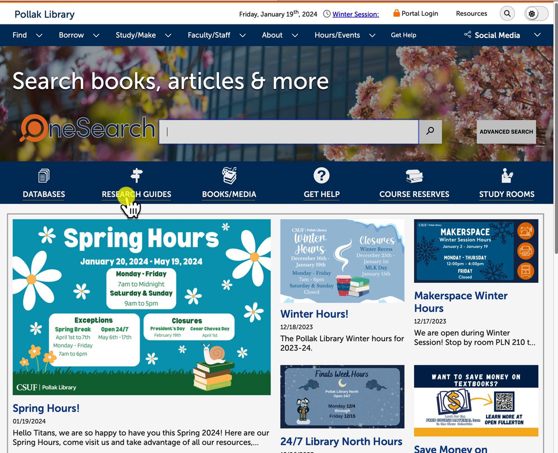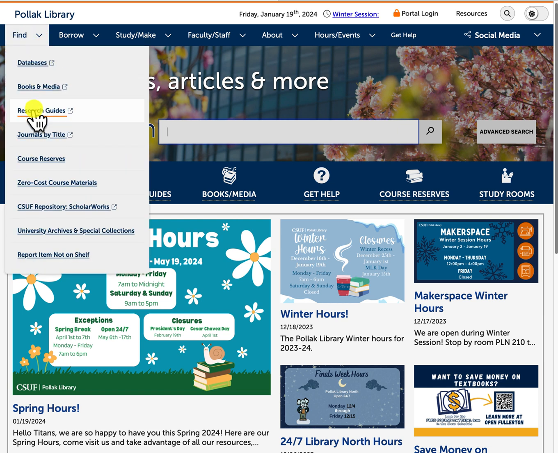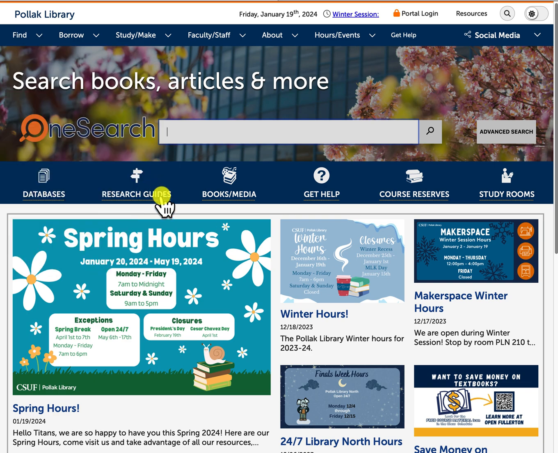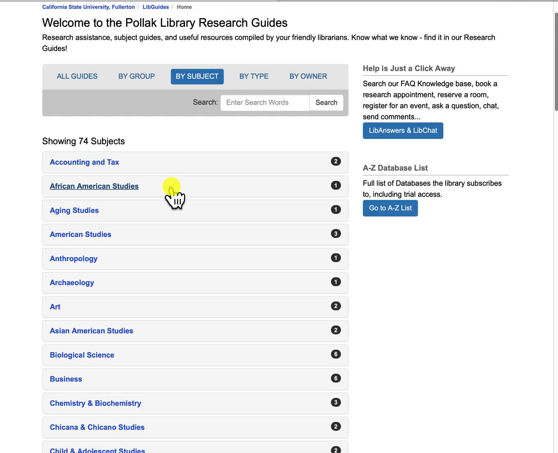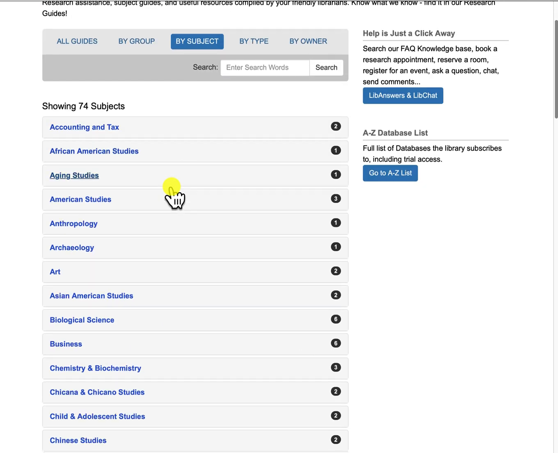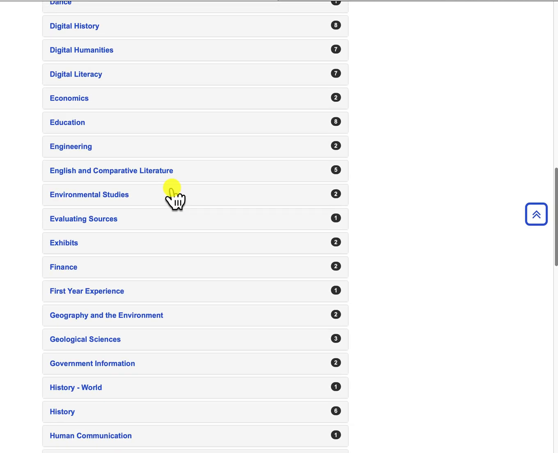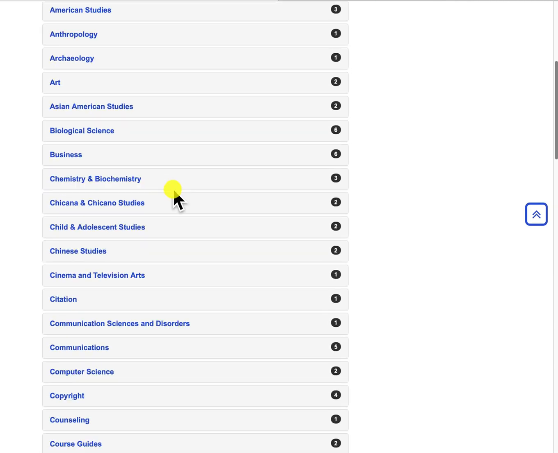if I click on Research Guides in the center or under the Find tab, just click on Research Guides, you come to a page that contains all guides. These are online guides that librarians have created for different subject areas and different classes.